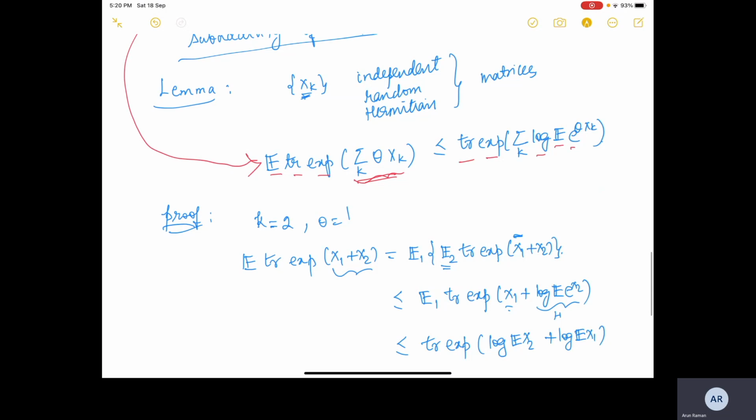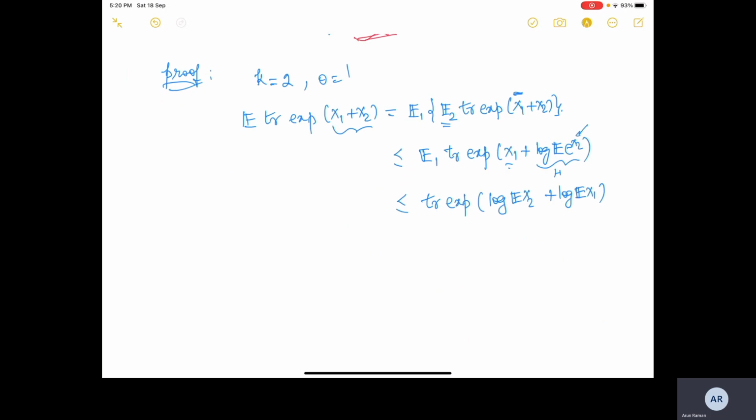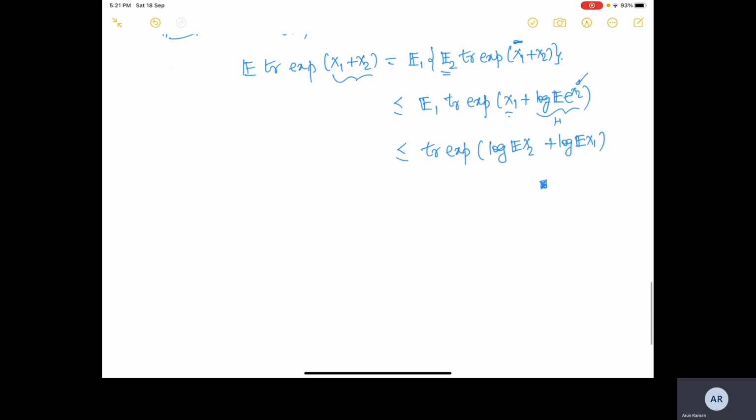So some work needs to be done to prove that if X2 is Hermitian, then log something something will also be Hermitian. At your home, do work it out yourself on why this is Hermitian and that sort of thing. Just take your time and do that. It is a good exercise to feel comfortable with the material.